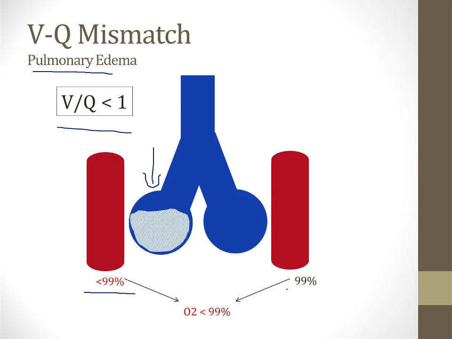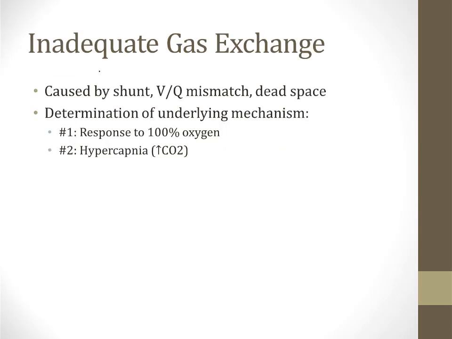The one on the right side will normally oxygenate blood, and when the two streams mix, you will have hypoxemia through the mechanism of VQ mismatch, and this is distinct from shunt and dead space. Now that we've talked about shunting and VQ mismatch and dead space, let's talk in general about inadequate gas exchange. When you're faced with a patient in respiratory distress or a patient with hypoxemia or hypercapnia, any of these underlying mechanisms may be playing a role.